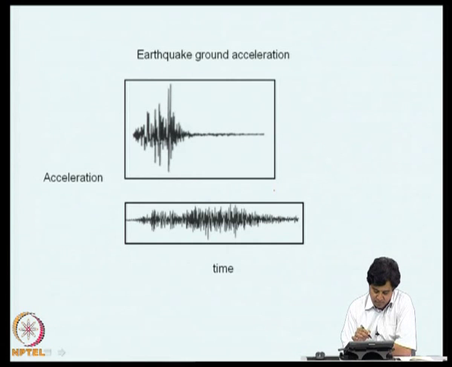This is some traces of ground accelerations from two different episodes. On the y axis we have acceleration, here we have time. In certain situations, the earthquake ground acceleration cannot be modeled as stationary, because there is a clear evolution here. It is a transient phenomenon. A transient phenomena cannot be modeled using stationary models.